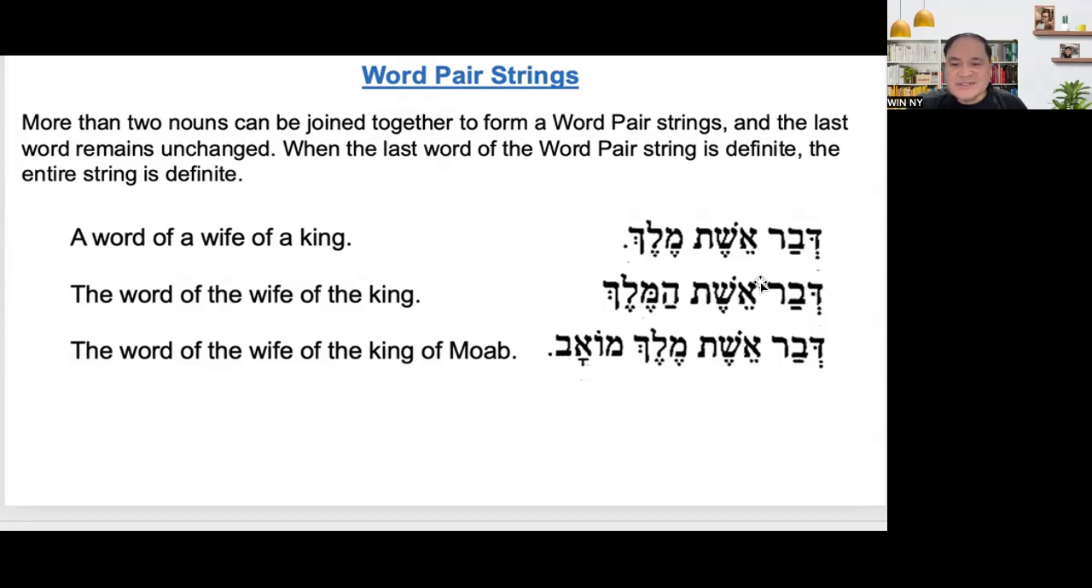So look at the previous sentence. Dibar eshet hamelek, well, because he is the last. But in here, king is not the last, but Moab. And Moab is already definite, so you will drop off the ha here, because this will determine if the word pair is definite. All right. So all of those are only simple, right? Very pashot. Simple, simple.